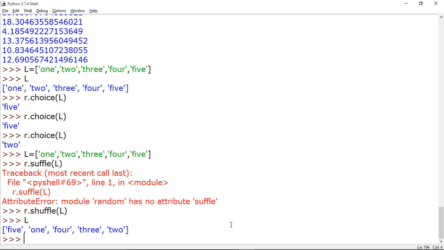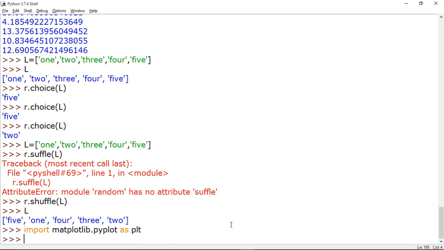Okay. And one more library I want to discuss with you is matplotlib. So import matplotlib dot pyplot as plt. Students, this matplotlib library is basically used for making very beautiful charts like line chart, bar chart, and pie chart. So see one example here, you will enjoy the charts.